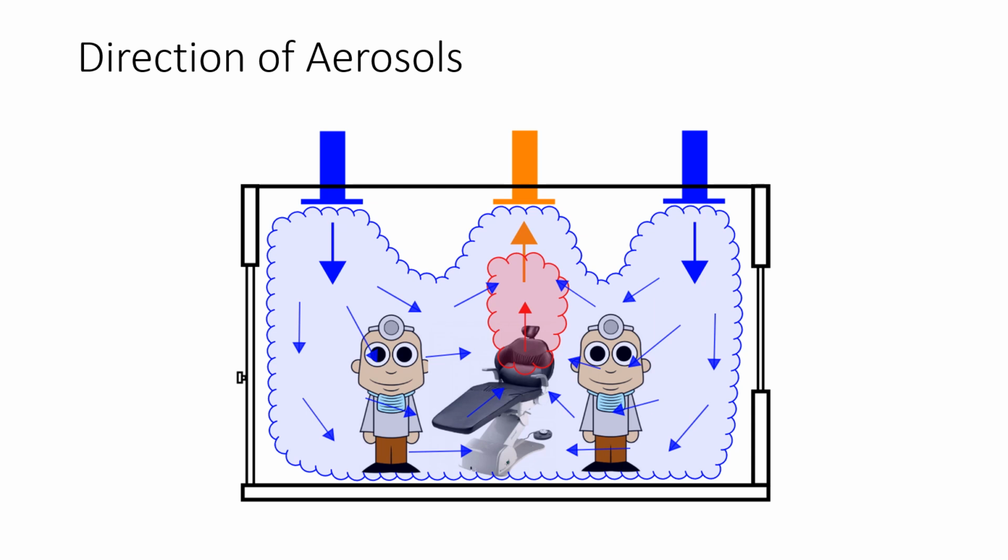In this example, we see that moving the return air grill directly above the patient and supplying the air from both sides provides an even better airflow pattern because it allows caregivers to be on both sides of the patient while avoiding the direct flow of aerosols. The one flaw with this approach, as with the previous one, is that while it protects the dentist from aerosols from the patient, it doesn't protect the patient from aerosols from the dentist. This may not be a concern if the dentist is wearing appropriate PPE.